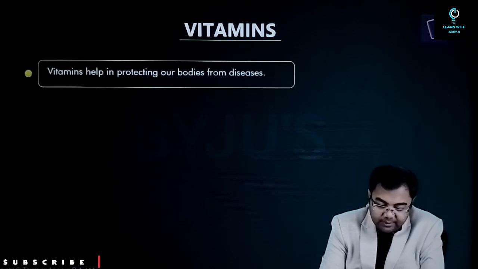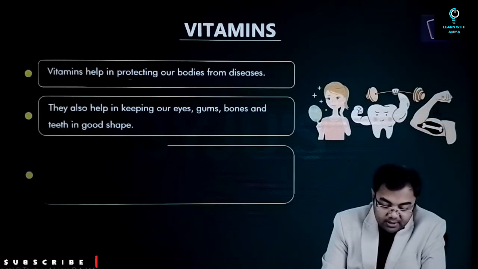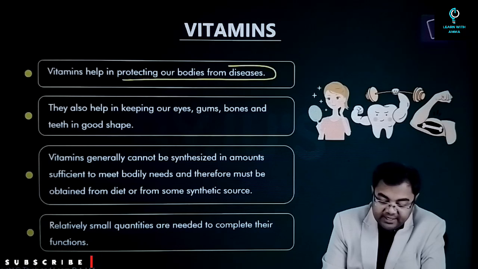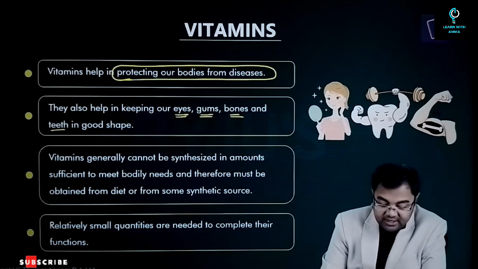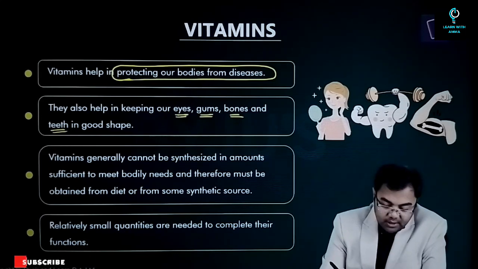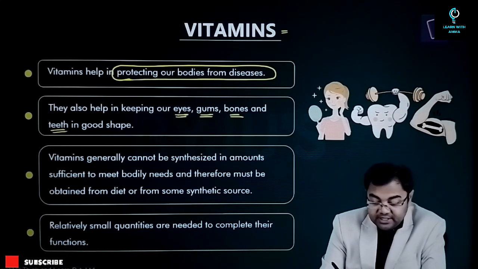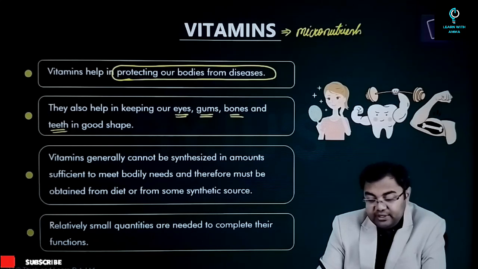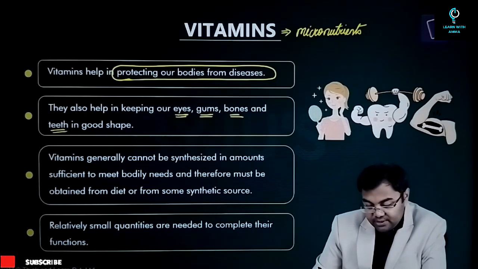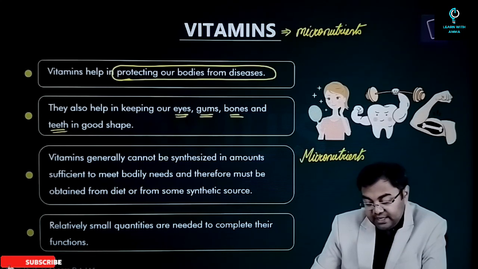Then after that we have vitamins. When we talk about vitamins, vitamins help in protecting our bodies against diseases. They also keep our eyes, gums, bones, teeth, etc. in good shape. Vitamins are also called micronutrients. There are two types of nutrients: one which is called micronutrients, and the second which is called macronutrients.